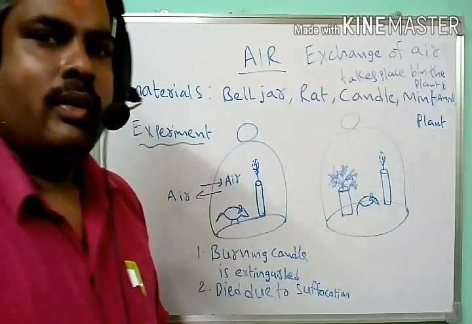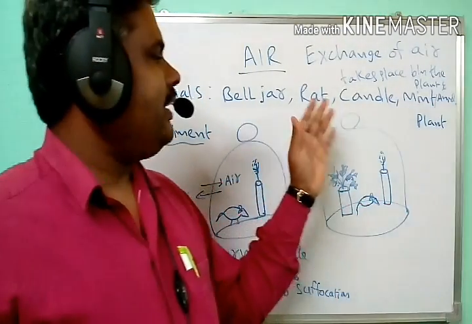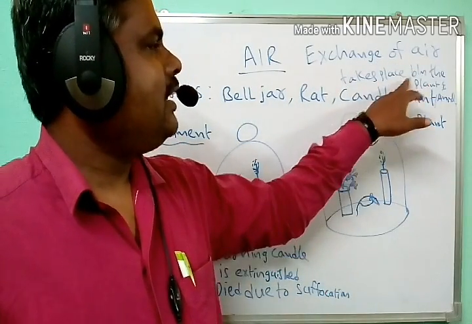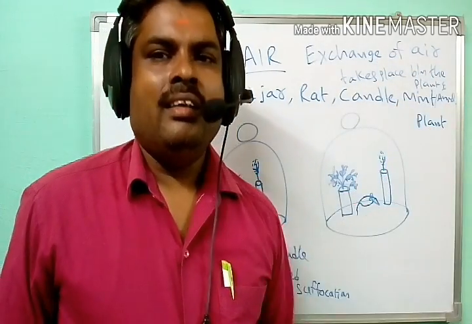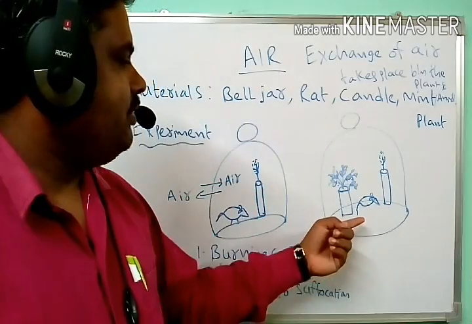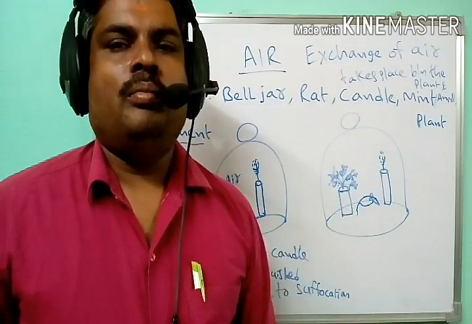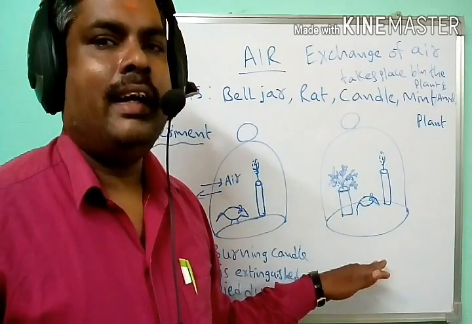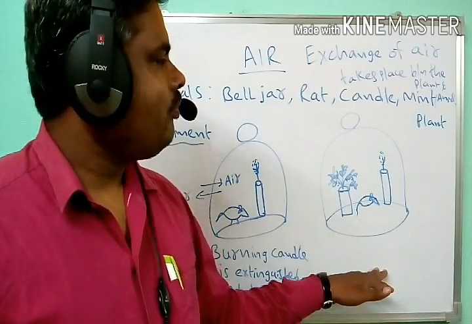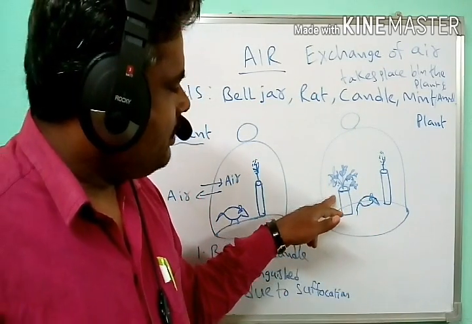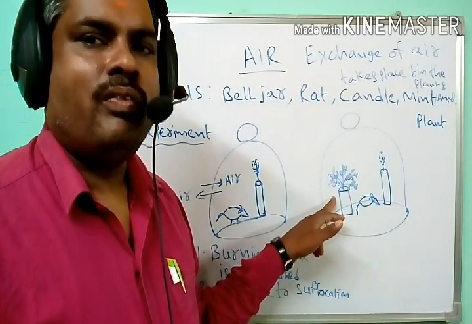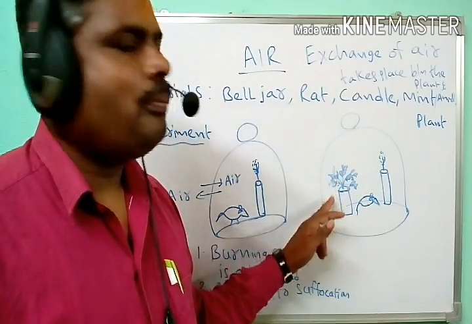So finally Priestley concluded that the exchange of air takes place between the plants and animals present inside the bell jar. This experiment clearly proved that air plays a major role in the growth of the plant.